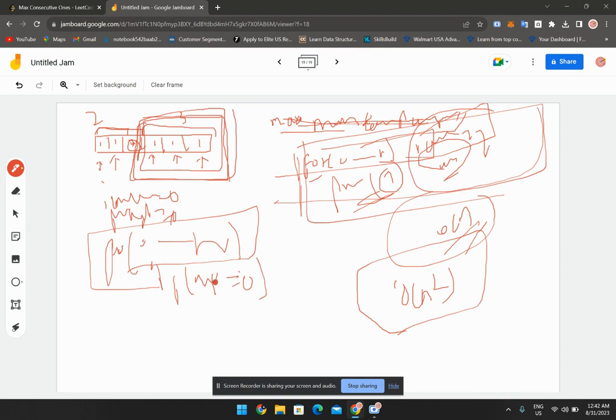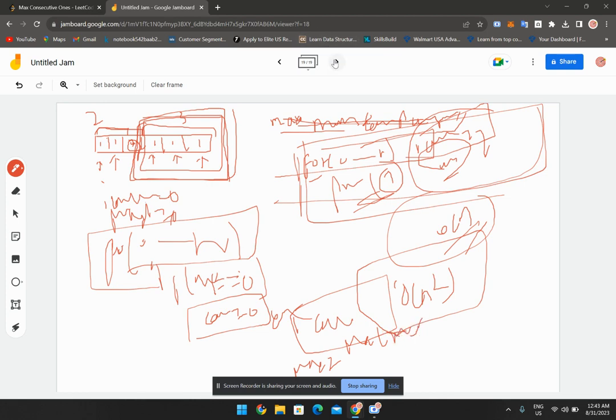it means do nothing, count initialize from 0. If nums of i equal to 0, count initialize from 0, else count plus plus. After the count increment by 1, we will store the maximum element in maxi using the max function, which is the maximum of maxi comma count.